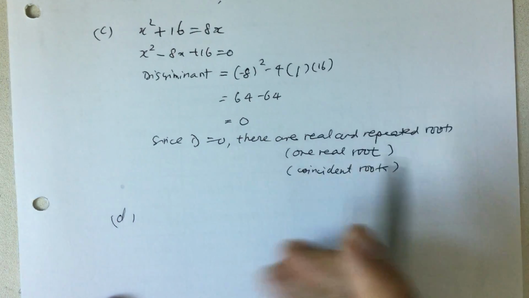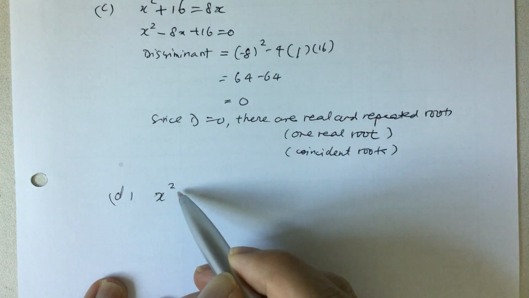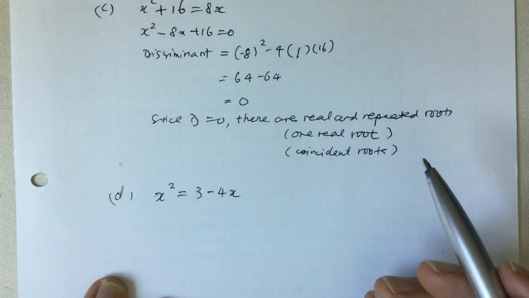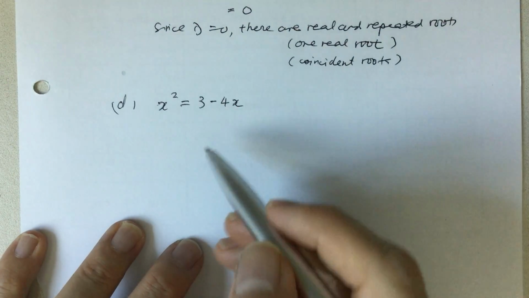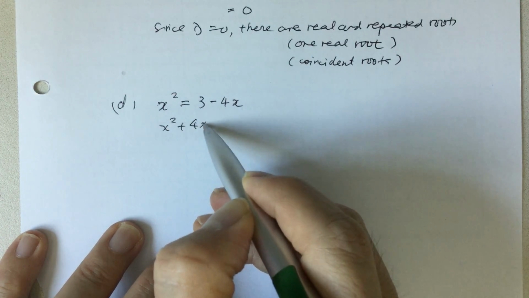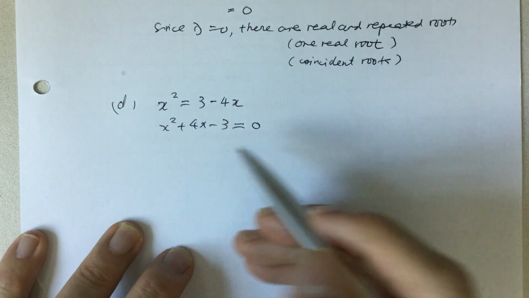Okay, move on to 1d, the next example. This is the given equation, x squared equals 3x minus 4. When we simplify it, we write it as x squared plus 4x minus 3 equals 0. So this is the general form.